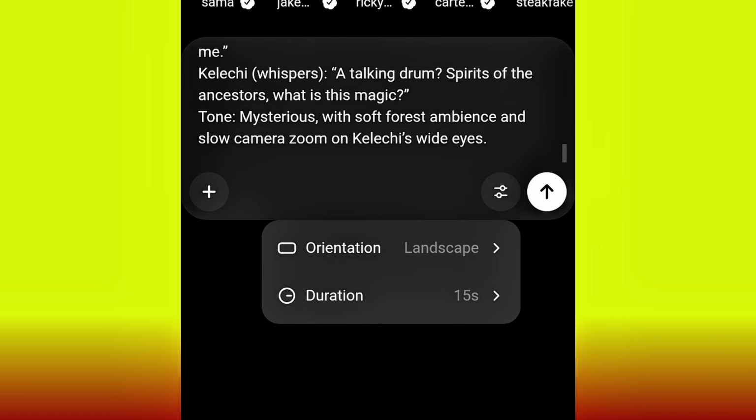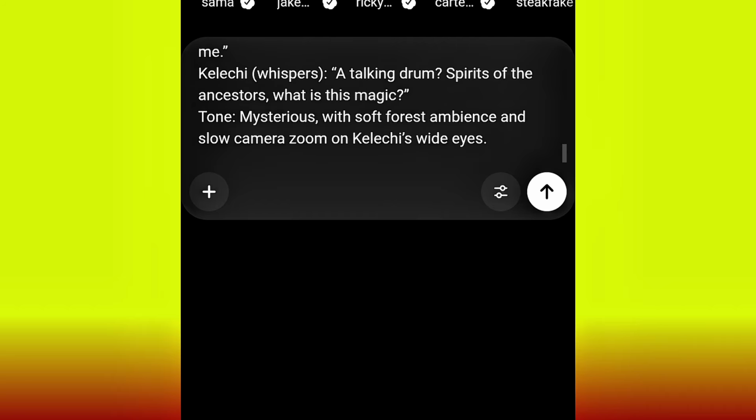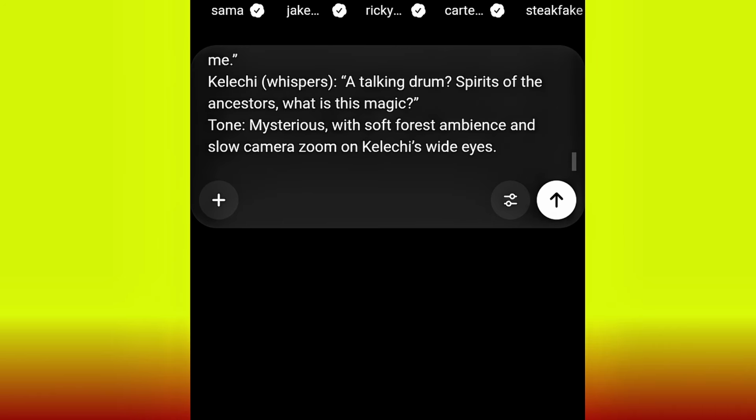And also go ahead and change your duration. You can use 5 seconds or 15 seconds. For me, I always leave it on 15 seconds to get a longer video. Now we just have to hit OK by clicking this white icon. Hit it.